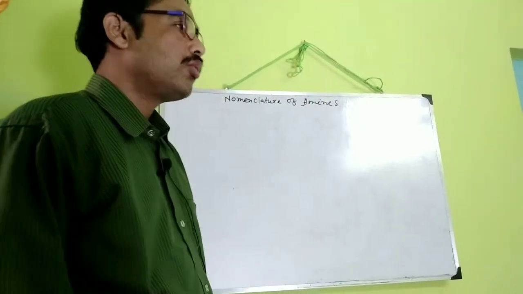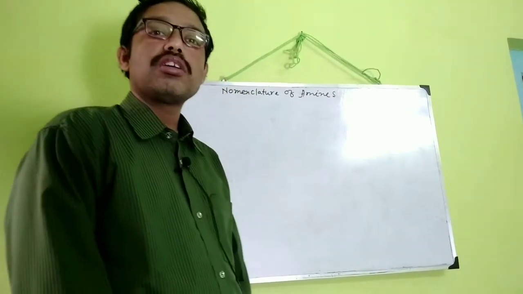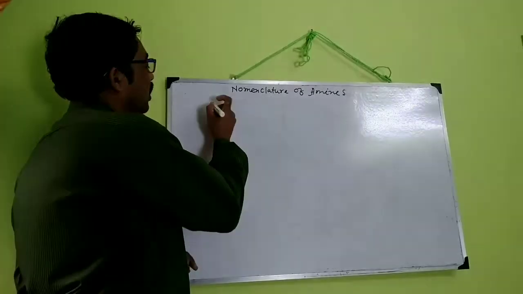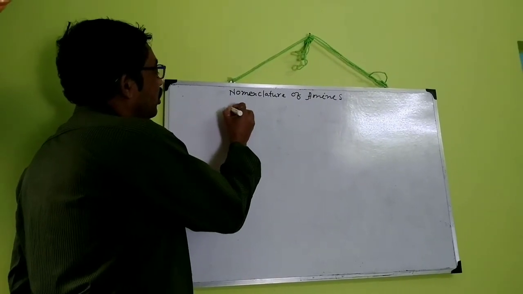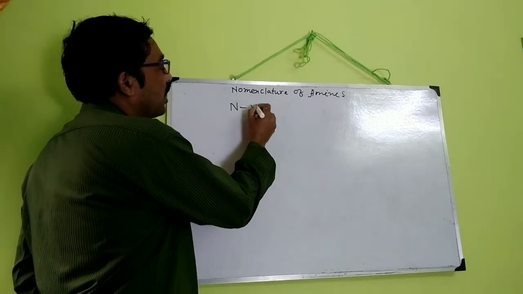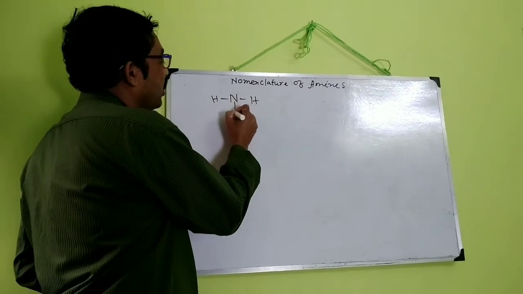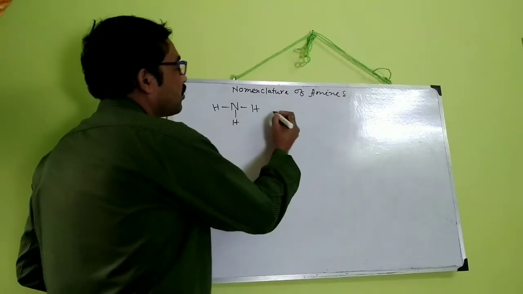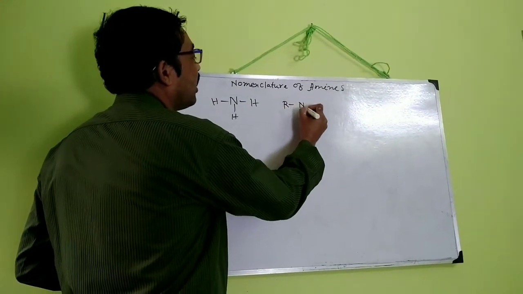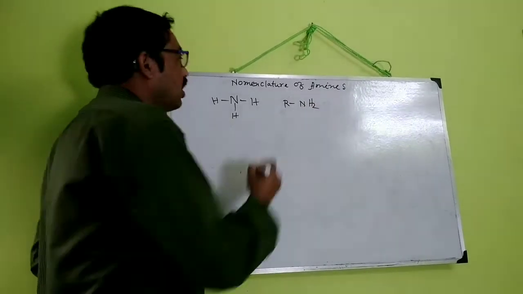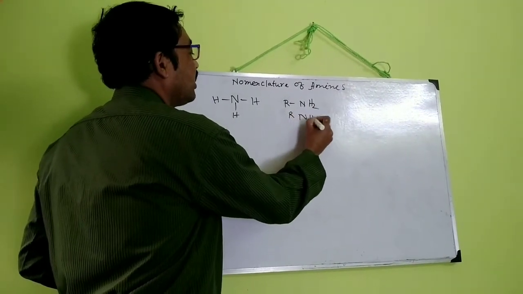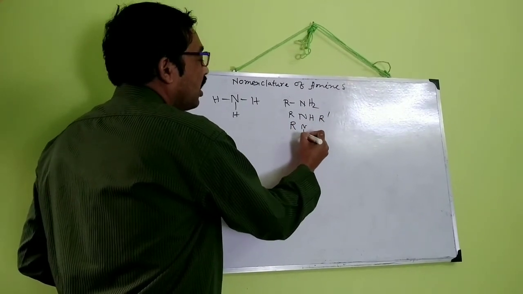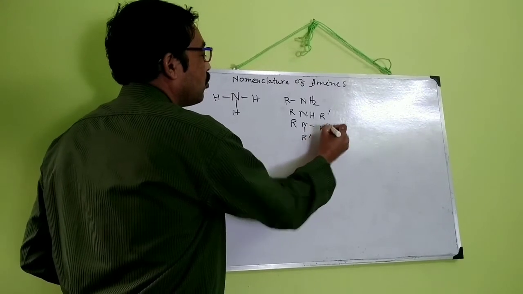Hello friends, today I am discussing the nomenclature of amines. Amines are the compounds obtained by replacing the hydrogen atoms in ammonia by alkyl or aryl groups. As for example, RNH2, RNHR', RNR'R''.